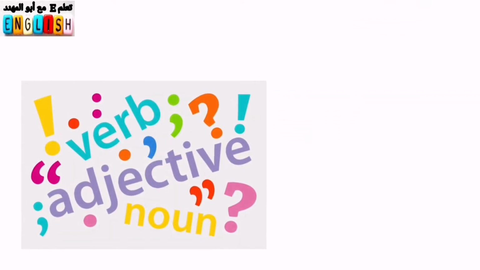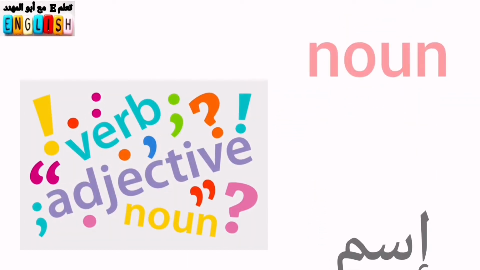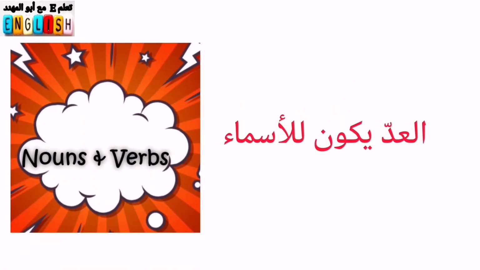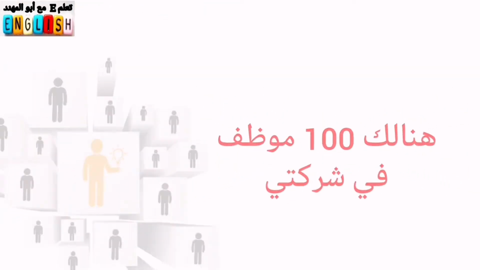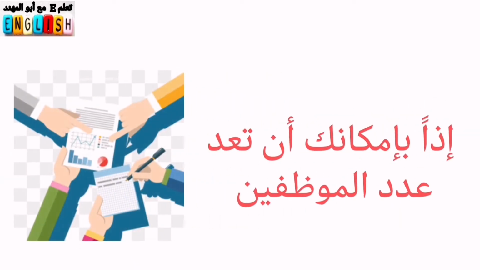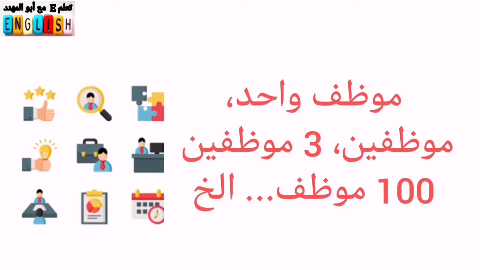Okay? Verb, noun, and adjective. So, counts will be only on what? On nouns. For example, you can say there are 100 employees in my company. So you can count what? The number of employees. 1 employee, 2 employees, 3 employees, 100 employees. However, you cannot count the verbs.